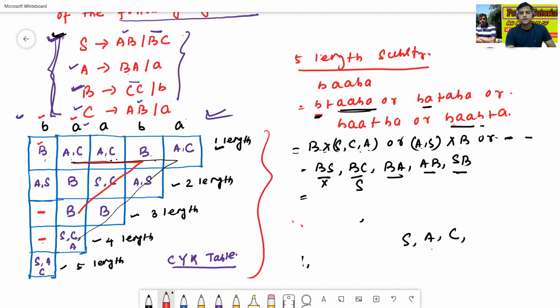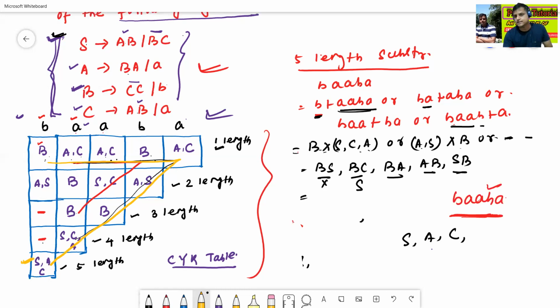Okay. Now we'll check the first question. The first question was whether BAABA is a substring of the given context-free grammar or not. Okay, so which box is for BAABA? See here, this box, in this way, if you find, this box is for BAABA. This box contains S.